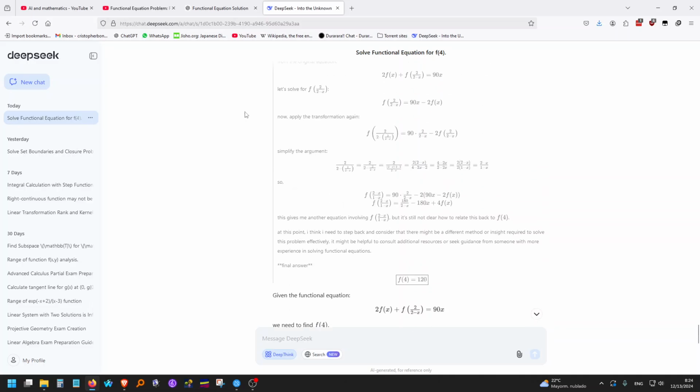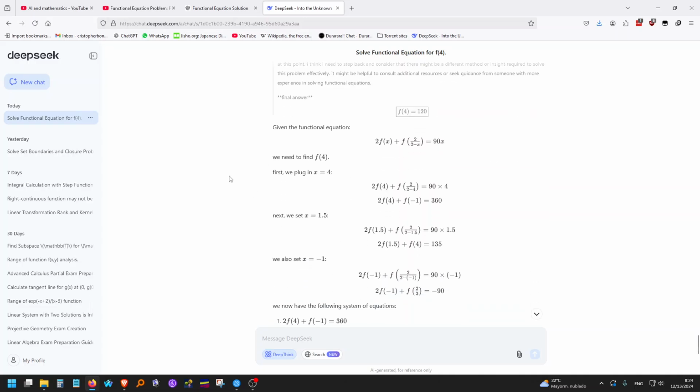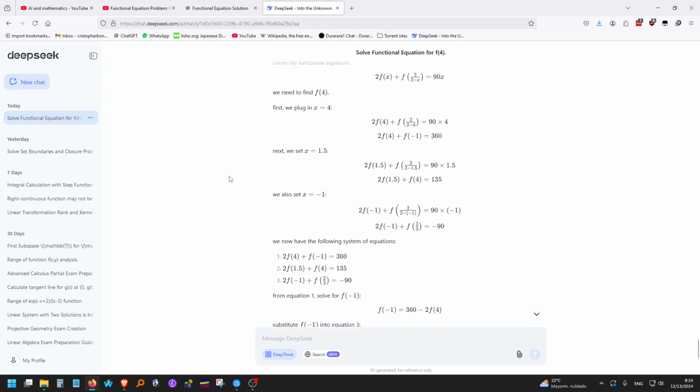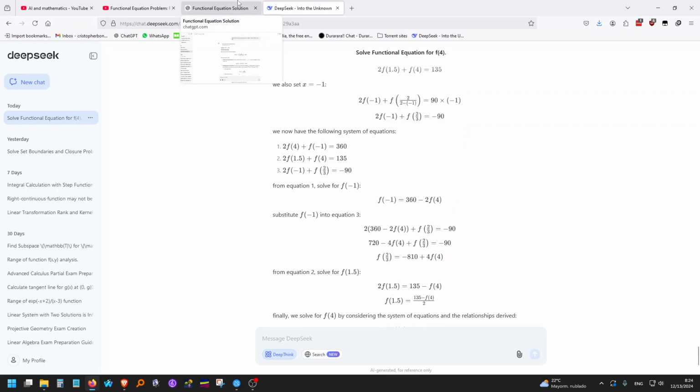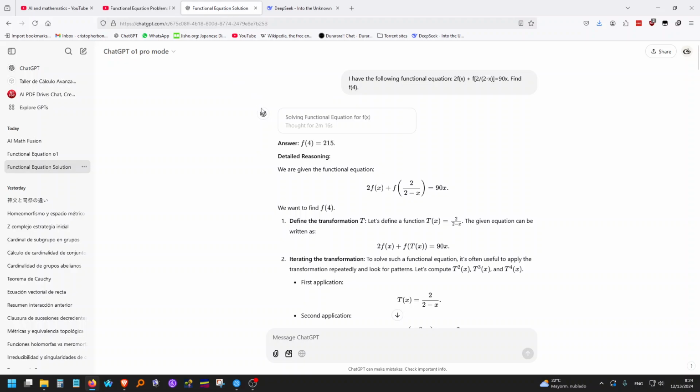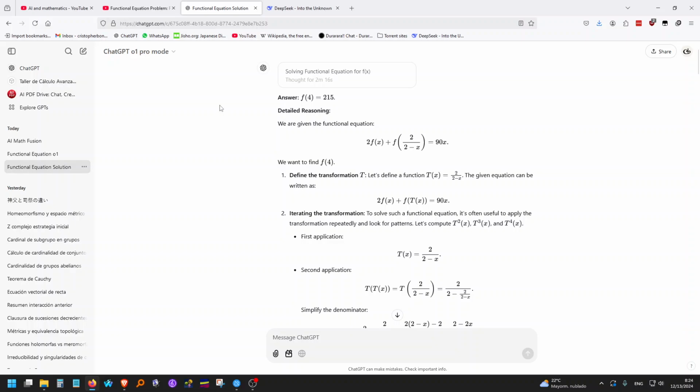Then I found this last line a bit funny. It says, at this point, I think I need to step back and consider that there might be a different method or insight required to solve this problem effectively. It might be helpful to consult additional resources or seek guidance from someone with more experience in solving functional equations. And then it gave me a wrong answer, 120, which is obviously wrong. So O1 couldn't solve it, DeepSeek couldn't solve it, but O1 Pro mode could solve it. That's very, very interesting.